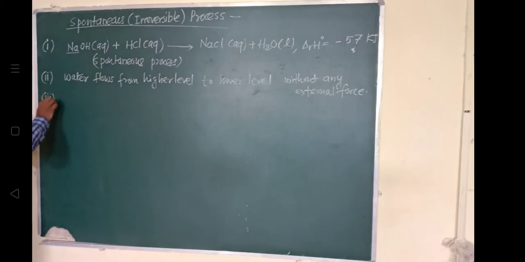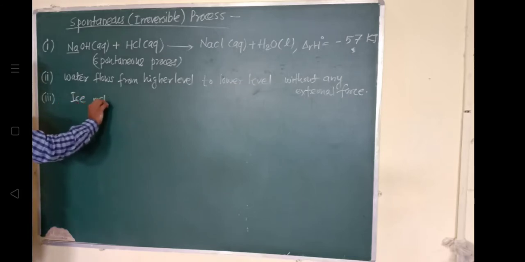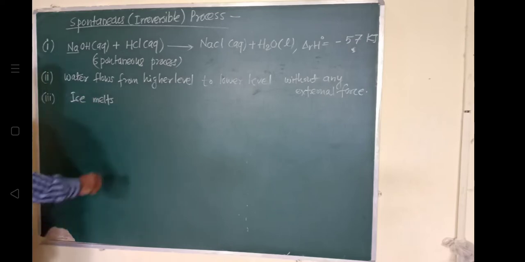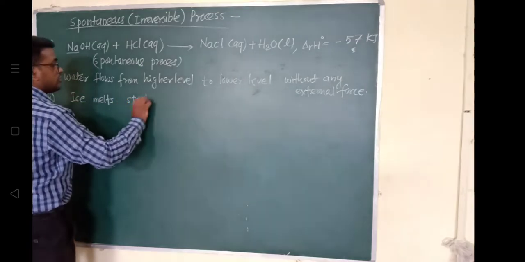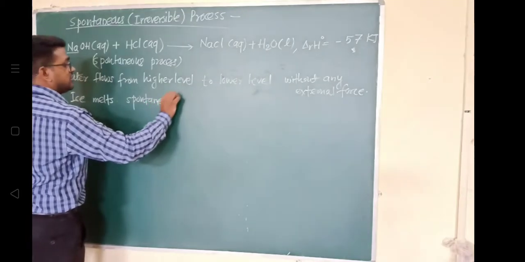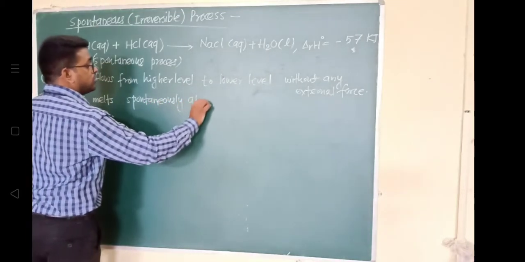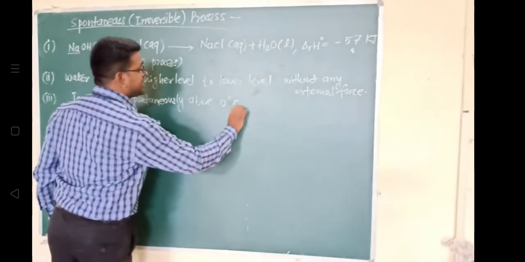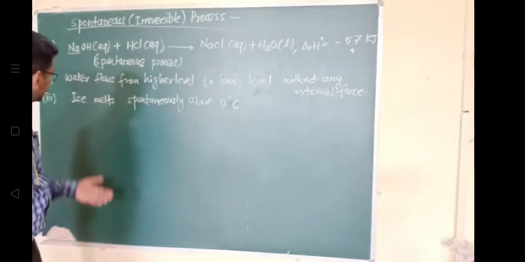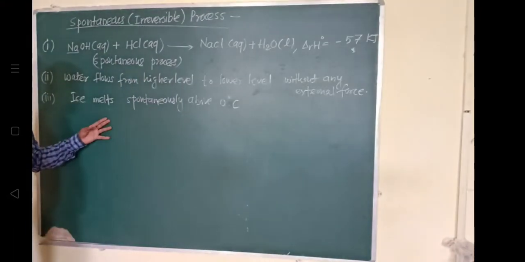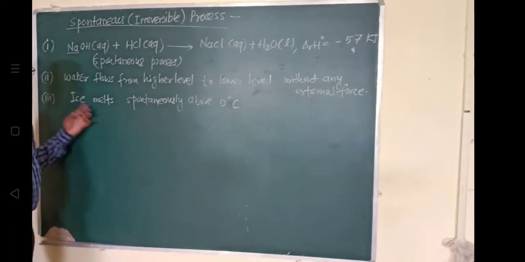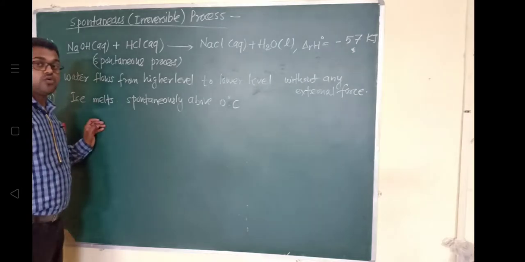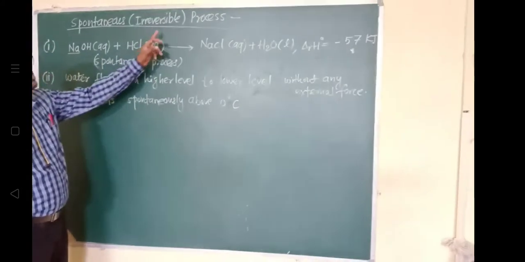We will write: ice melts spontaneously above 0 degree Celsius. When we give temperature above 0 degree Celsius to ice, it starts melting, it starts converting into liquid. So what is this process? This process is a spontaneous process. It is an irreversible process.